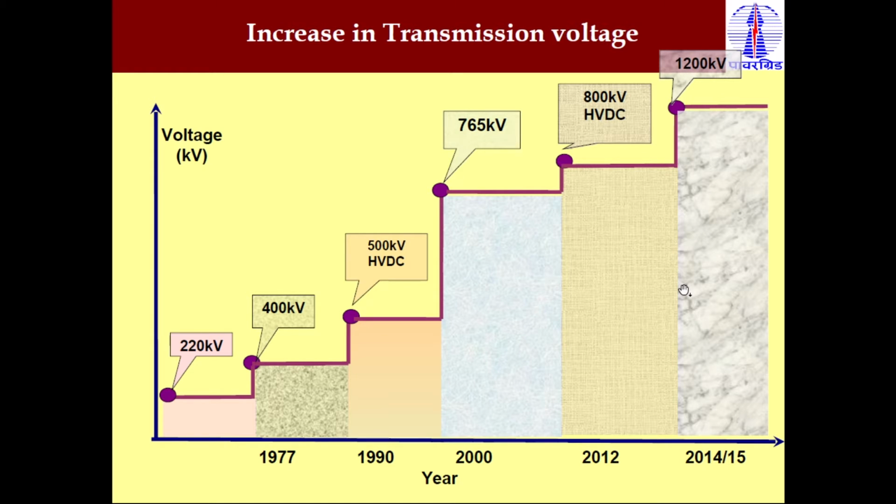As the years increase, we require more transmission voltage because we need to transmit more power, since we cannot increase the rating of current. As we know, if we increase the rating of current, then what will happen? The I-square loss increases very high, so we do not get the required amount of power at the receiving side. So day by day we try to increase the voltage level to reduce the losses and to transfer more and more power from the generating end to the load center.